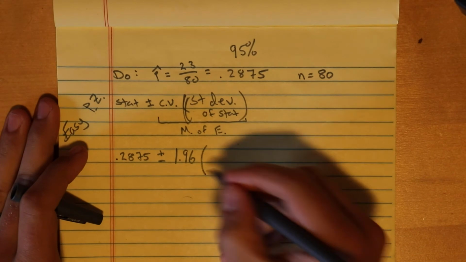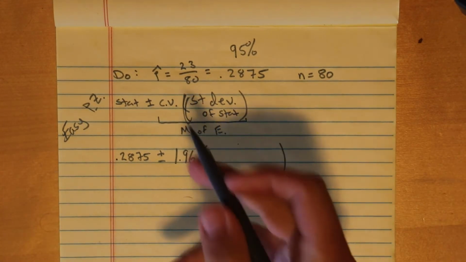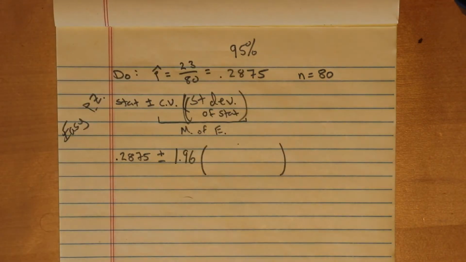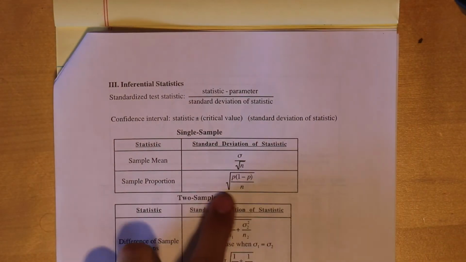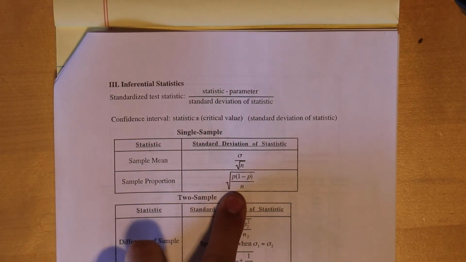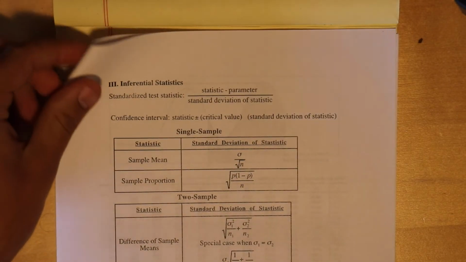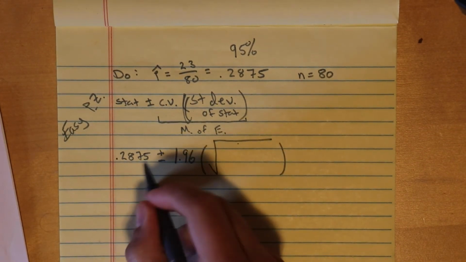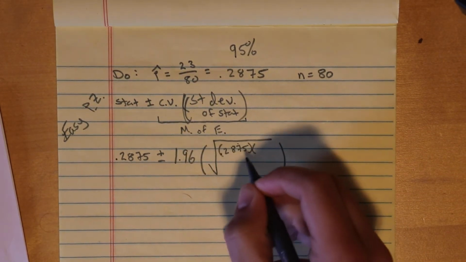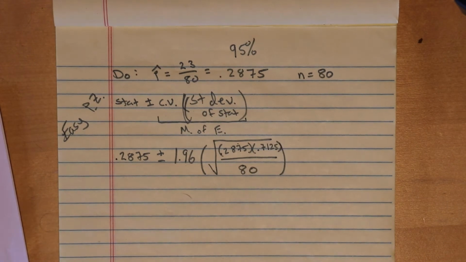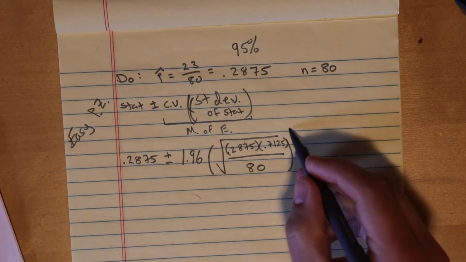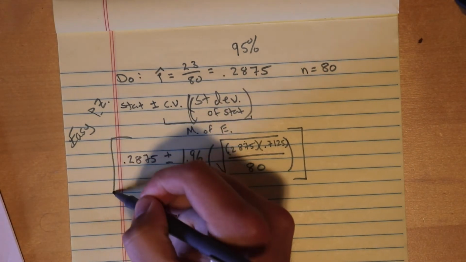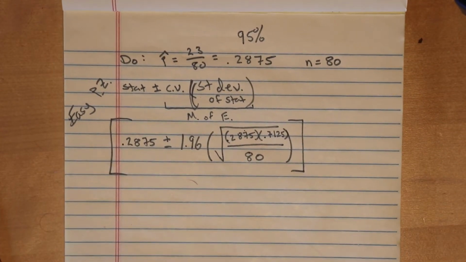Now, the standard deviation of the statistic. Our statistic is p hat. And so in our formula sheet, for a sample proportion, here's the standard deviation: the square root of p times 1 minus p over n. So we'll have the square root of our proportion times the complement. When you're doing it by hand, this is one thing that you would need to have. You'd have it all set up and ready to go. Then you can go to your calculator and evaluate the rest.